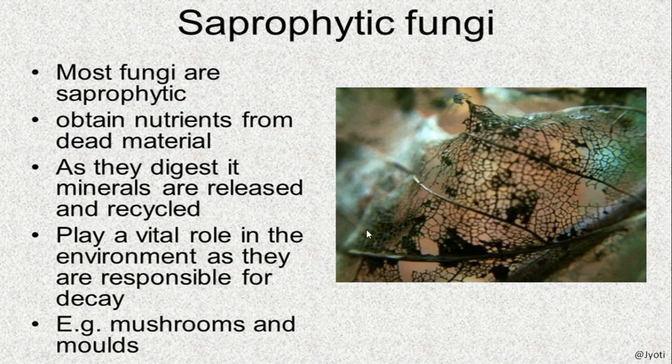Now we'll discuss different types of fungi based upon their mode of nutrition. As I said, most of the fungi are saprophytic and they obtain nutrients from dead organic matter, and they digest the dead material by releasing some enzymes. So they digest the organic material outside the body, and after digestion the organic matter is simplified and it is now in soluble form. So now they absorb that in the soluble form.